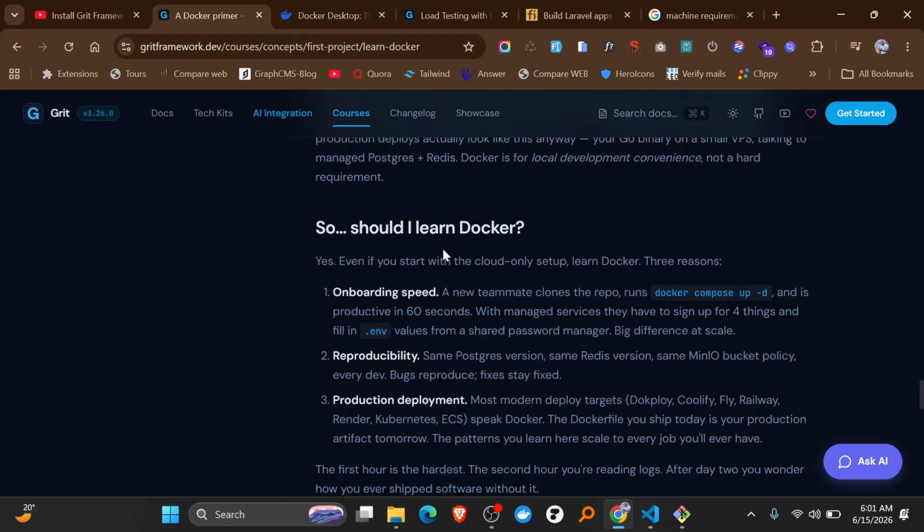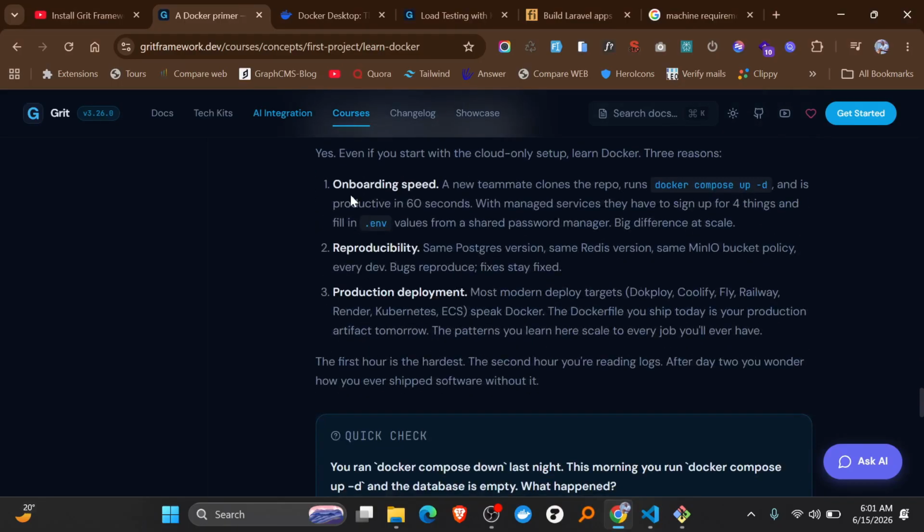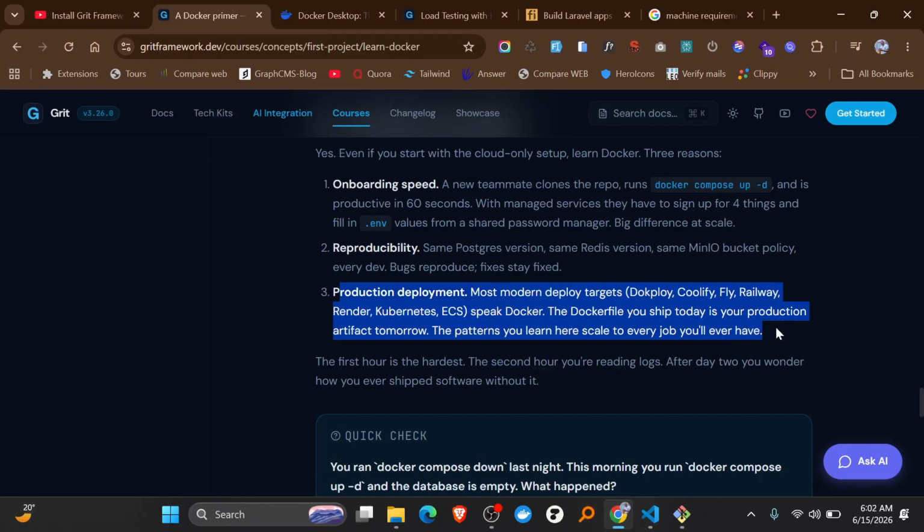Then why should you learn Docker? We talked about these ones: the speed of onboarding new team members and all other things, reproducibility, more especially in the production environment. This is the most interesting one, because if you don't have Docker, when you're going to deploy this on any platform, you're going to have issues deploying it.